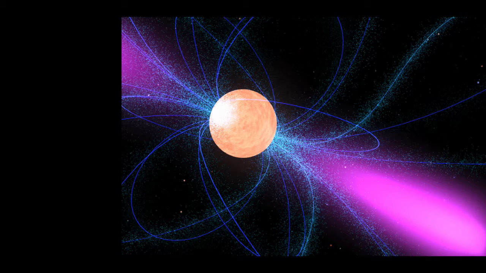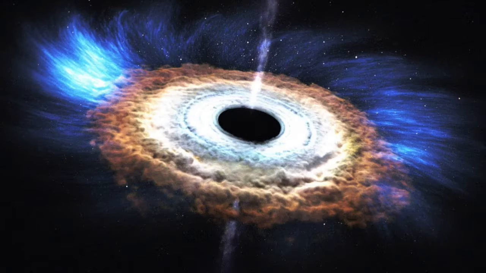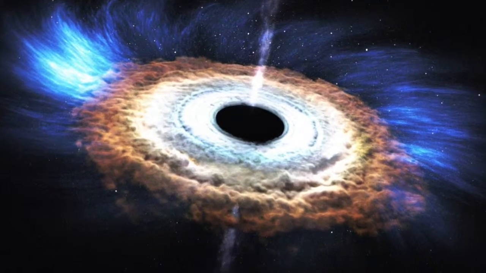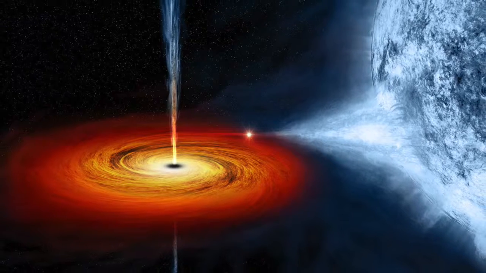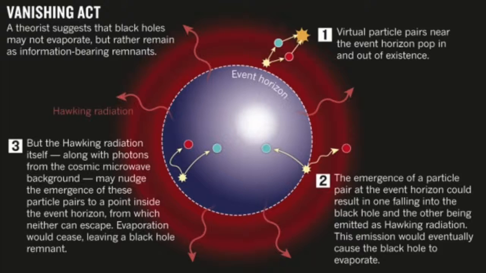If the star happens to be massive enough, when it collapses, the gravitational pull is so strong it will cause it to turn into a black hole rather than a neutron star. This gravitational pull is so strong not even light can escape it. After that, the black hole will remain until it eventually evaporates due to Hawking radiation.